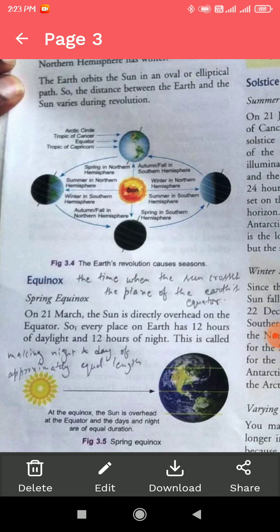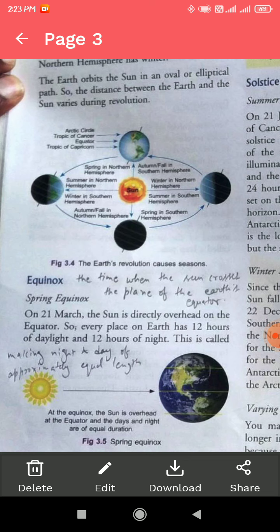First of all, we will come to know what is equinox. Equinox means the time when the sun crosses the plane of the earth's equator. Another line we can say: equinox makes night and day of approximately equal length. So basically there are two equinoxes, spring equinox and autumnal equinox. First of all we will come to know about spring equinox.